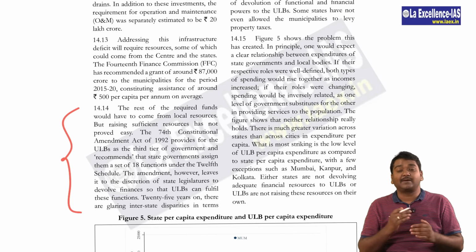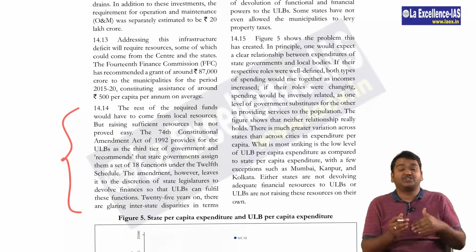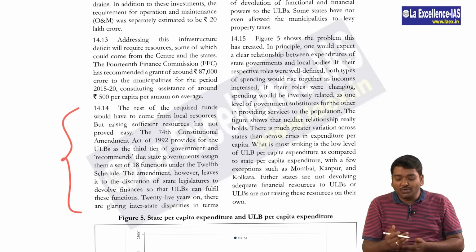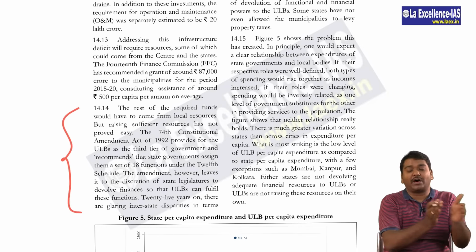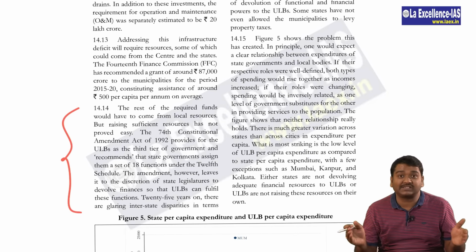So they say that some of the services which are actually provided in the urban areas should be charged, and we should try to increase the money these people usually get. So if more funds go to the urban areas, then it is very easy for the urban areas to sustain.